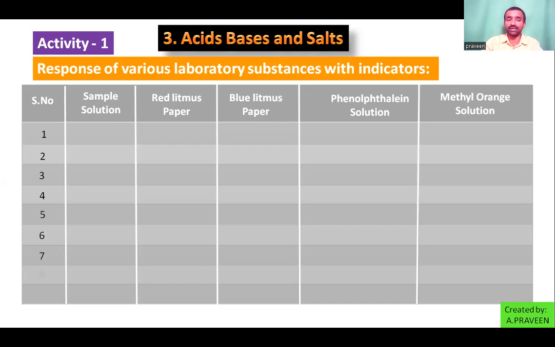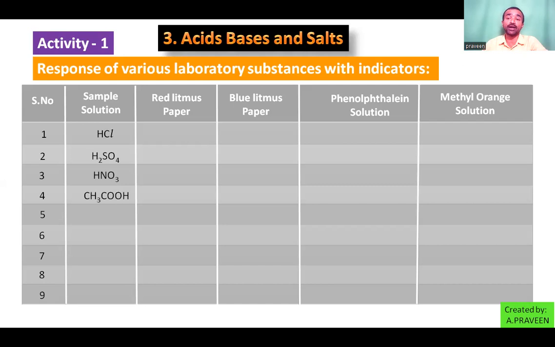So here I am going to collect the substances from the laboratory, which can be named here as sample solution. The first one is HCl. Next I am going to collect H2SO4. Next nitric acid, HNO3. Next acetic acid, CH3COOH.